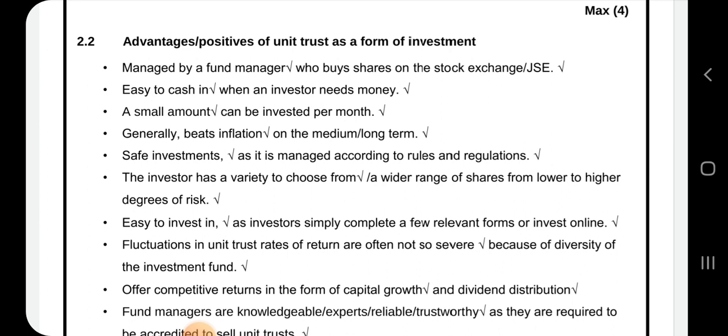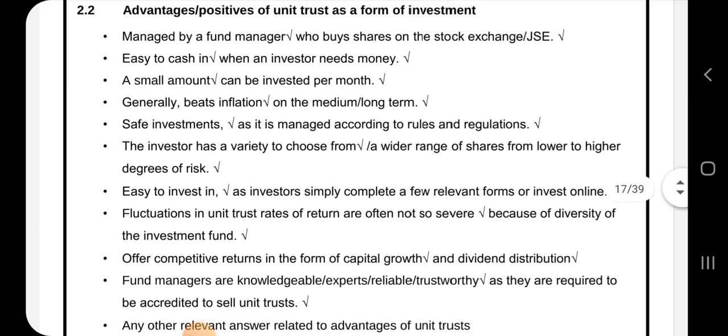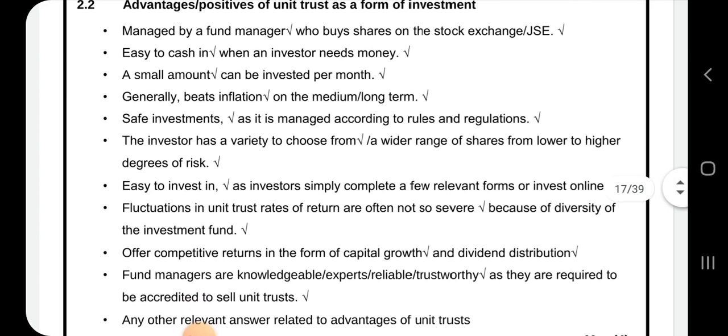It's easy to cash in when investors need money. You just sell the shares. A small amount can be invested per month and it generally beats inflation in the medium and long term, and all the other ones that are here. And then they said any other relevant answer must be given a mark. So you're not restricted to whatever has been given here.